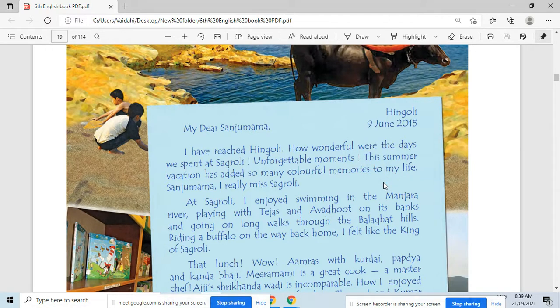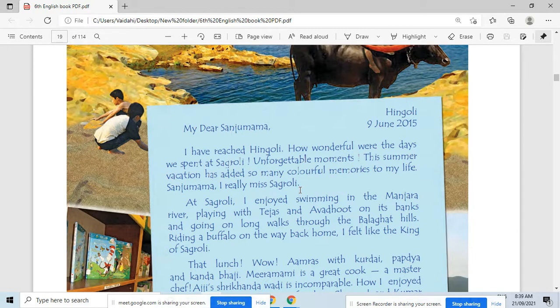So that's why he writes here about this summer vacation. He had summer holidays, and he spent all his summer vacation at Sagroli here. Therefore, this summer vacation has added so many colorful memories in Raman's life. Then, in the last line of the first paragraph, he says, "Sanju Mama, I really miss Sagroli." So he cannot forget those colorful memories.